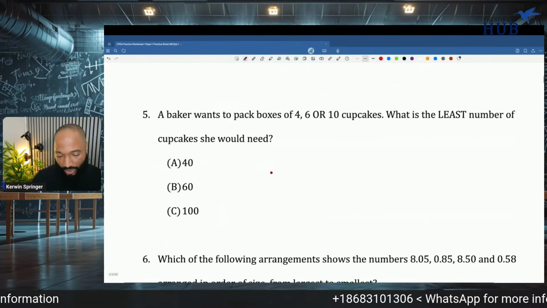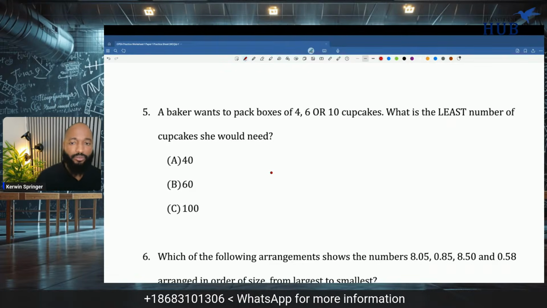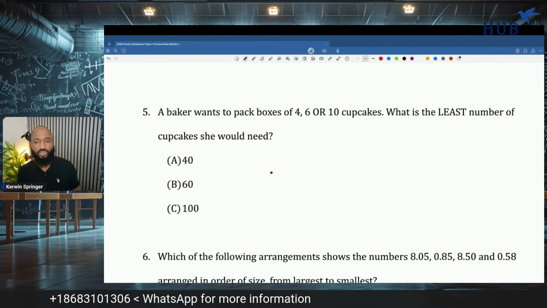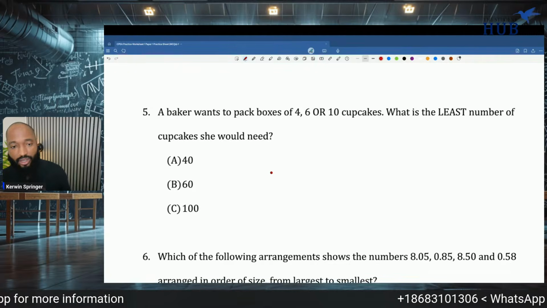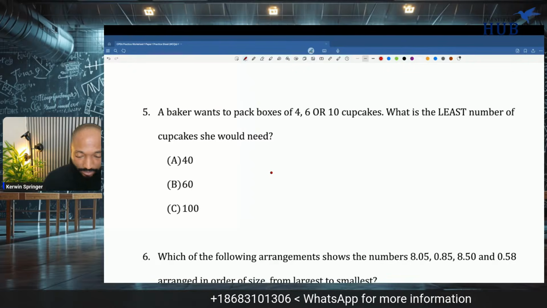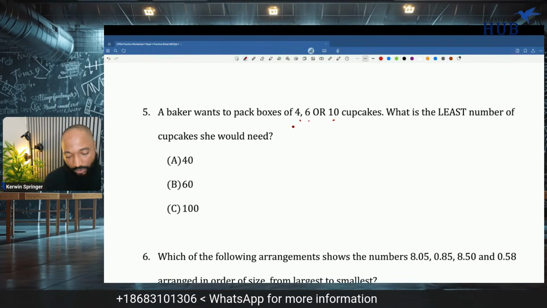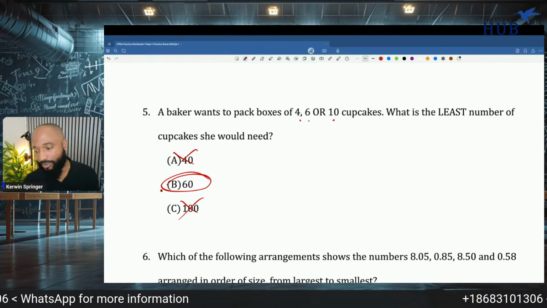And watch out, there's only 3 options they're getting to pick from. A baker wants to pack boxes of 4, 6, or 10 cupcakes. What is the least number of cupcakes she should need? This is another way of asking for LCM. LCM of 4, 6, 10. 6 can go into 40, 6 can go into 100. So the answer is just B.